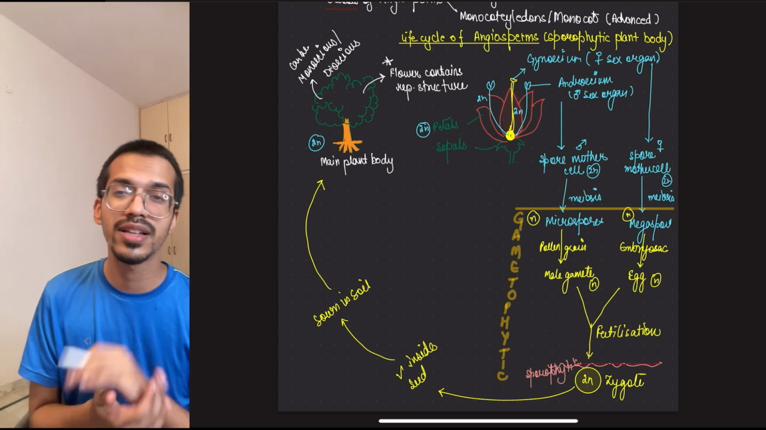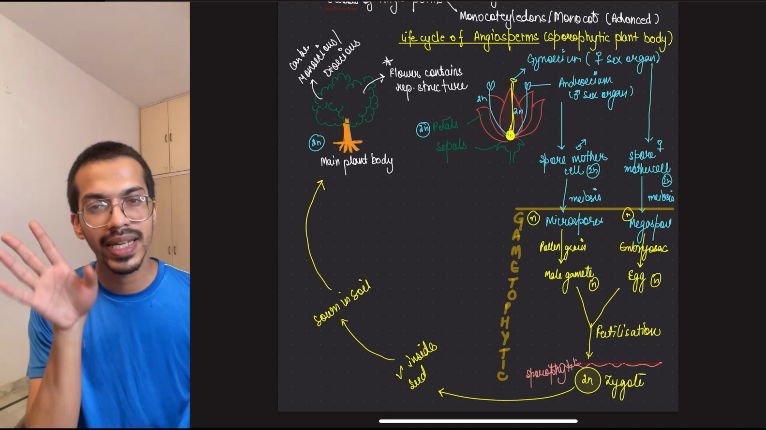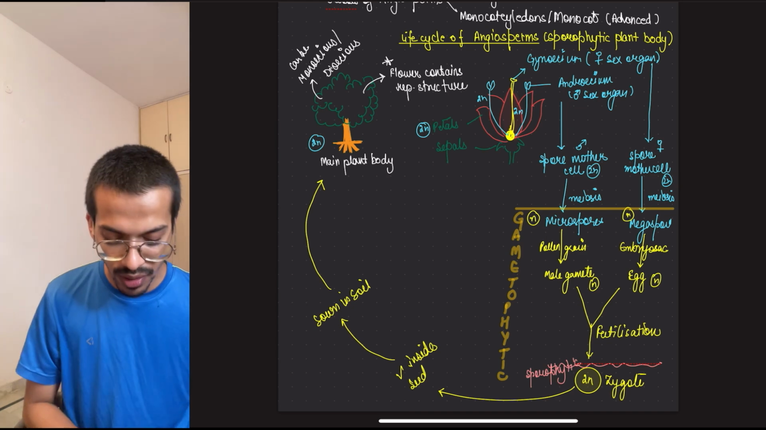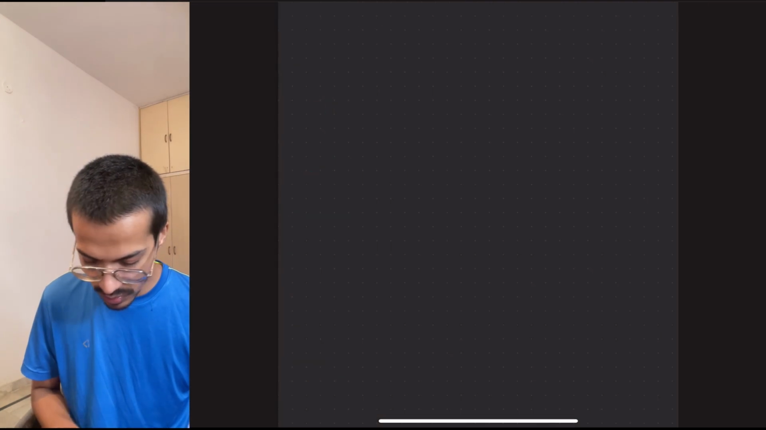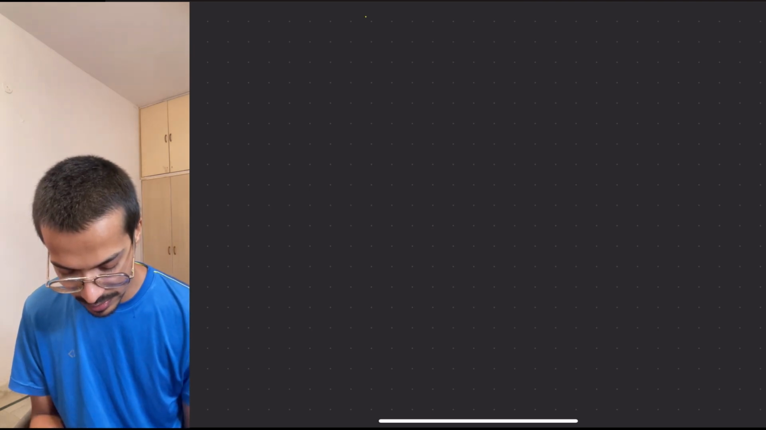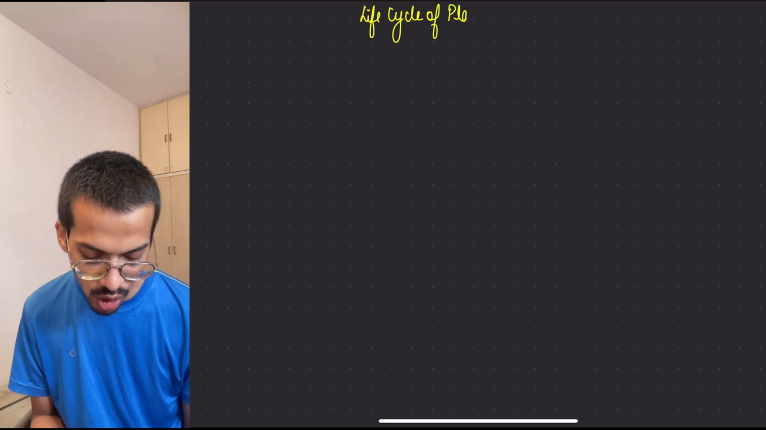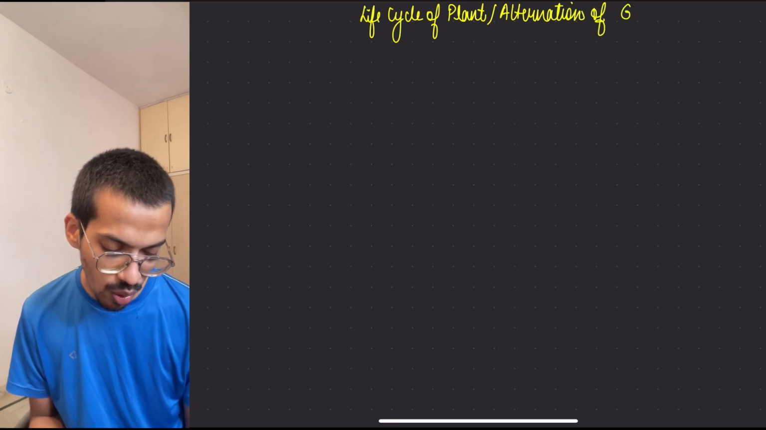Let's just go into the next topic, that is the life cycles. We have already done it, but here we will remember the facts. Okay, we will learn it with the facts. So what are the facts? First of all, when you have to remember the life cycle of plants, it is also called alternation of generation. What generation? Means gametophytic or sporophytic, diploid, haploid change that is coming up.